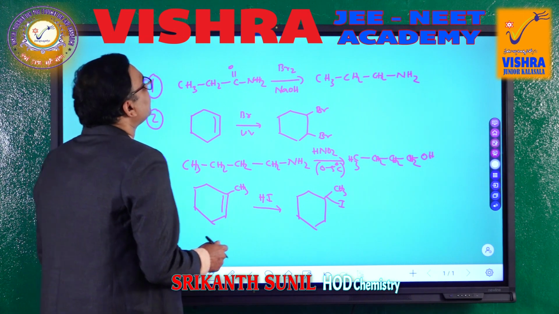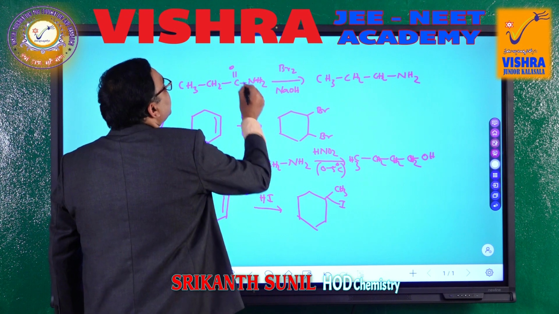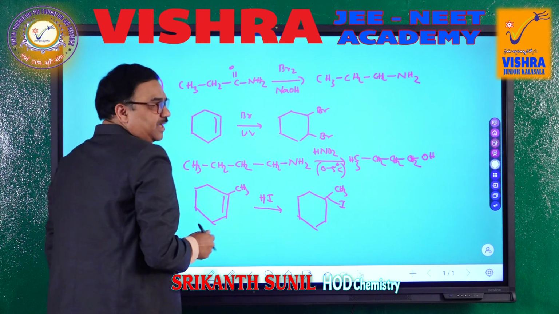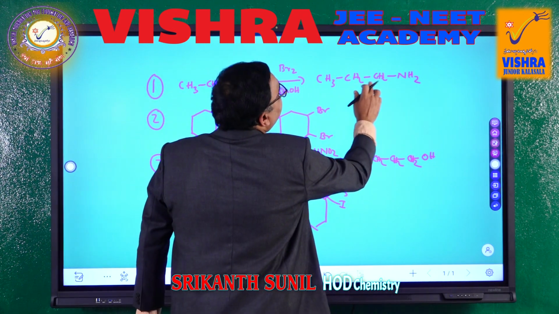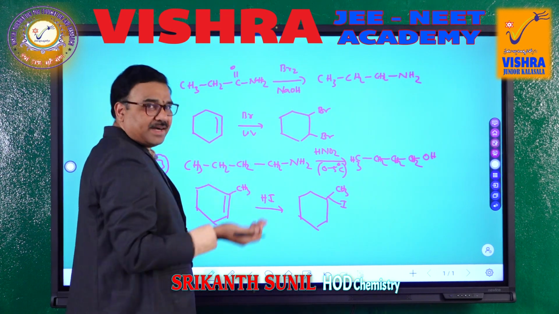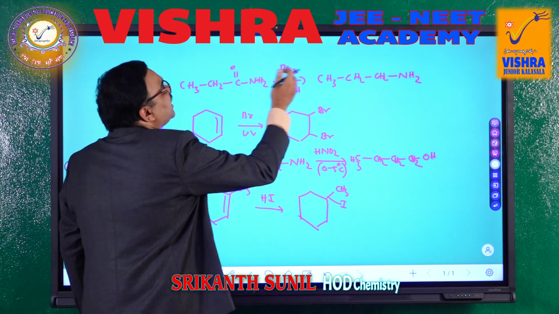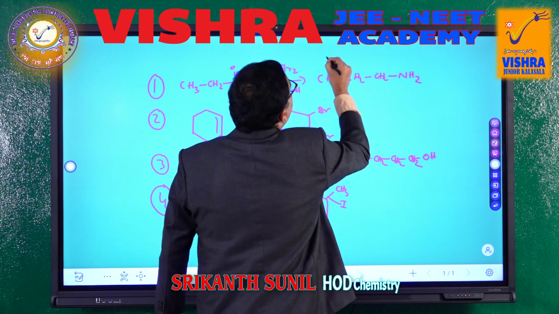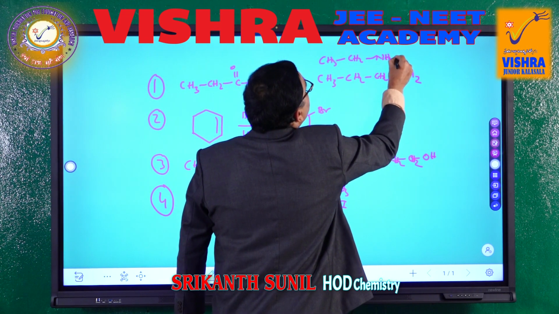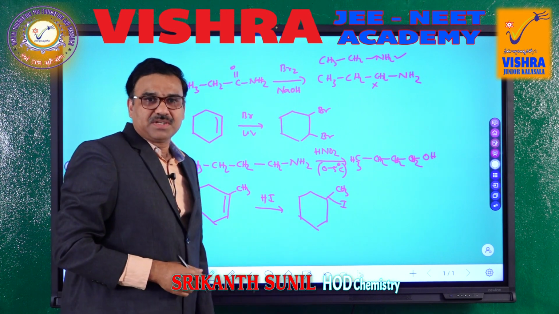So, we have to choose from them. Let us see here. In the first one, how many carbons are there? 3 carbons are there. Here we are getting only 2 carbons. Same number of carbons we will not get. This is a degradation process, Hoffmann bromamide degradation. So, we will get only 2 carbon compounds. This would be correct if CH3 CH2 NH2 is there, but they gave this, so this is not the correct option. Number of carbons will decrease.